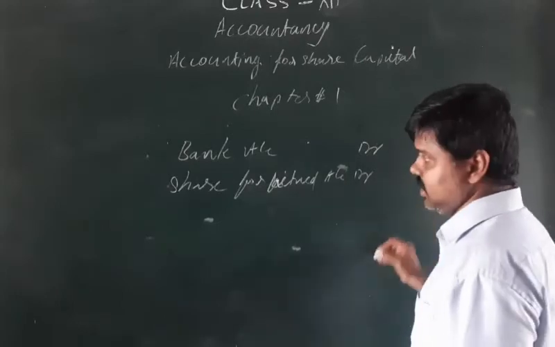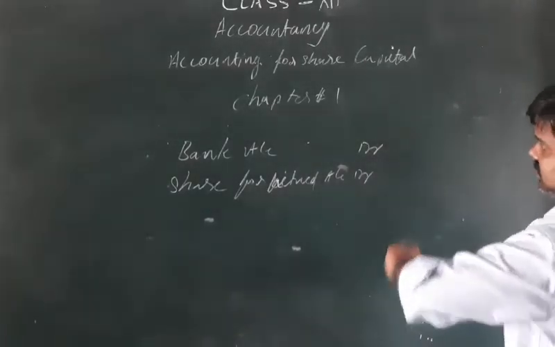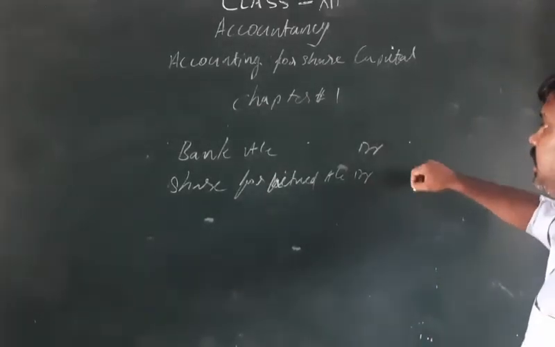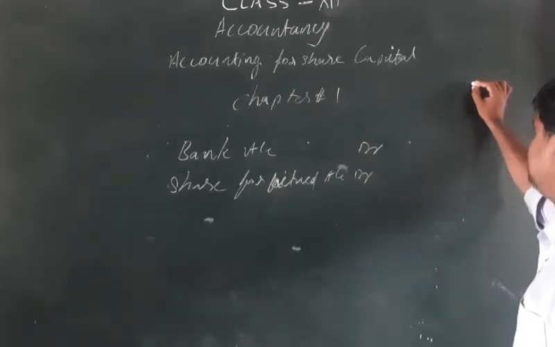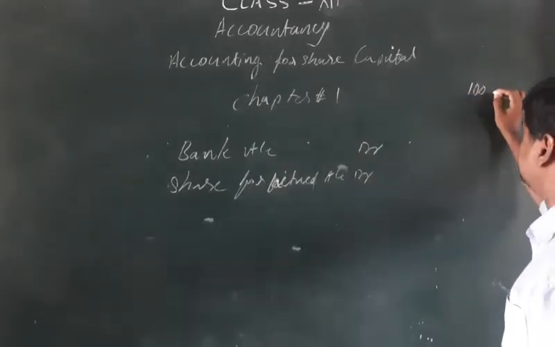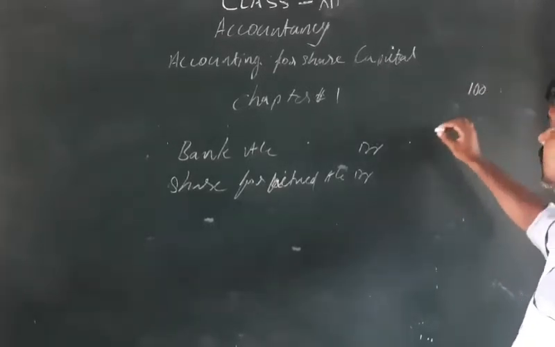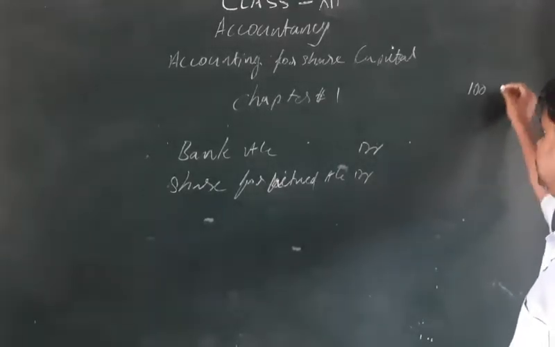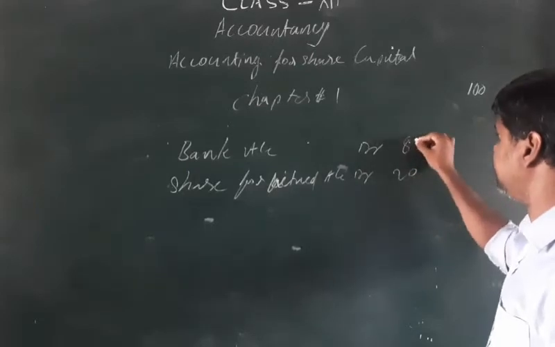So here we write how much discount is given to this person. But here the amount he paid, for example if reissuing a 100 rupees share, reissue amount is at 100 rupees, and discount is given 20%. That means 20 rupees here. That discount is a loss amount, and he paid 80 rupees.